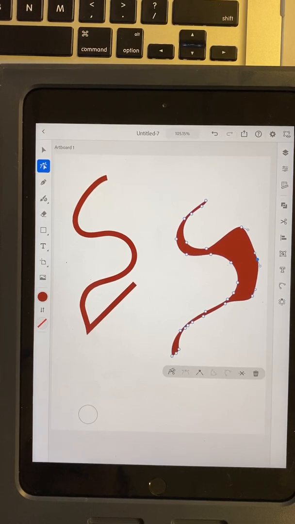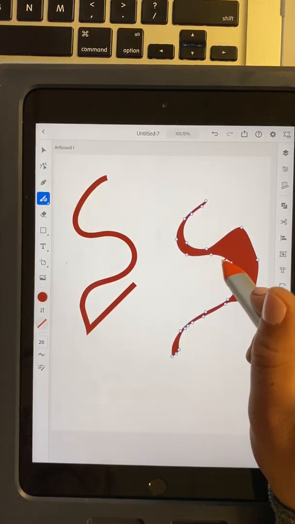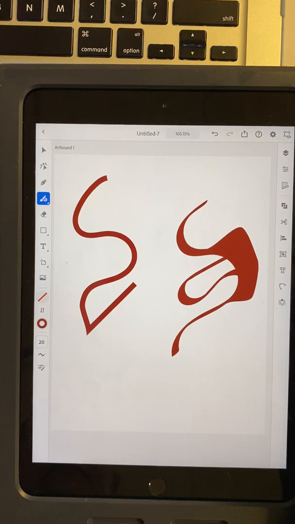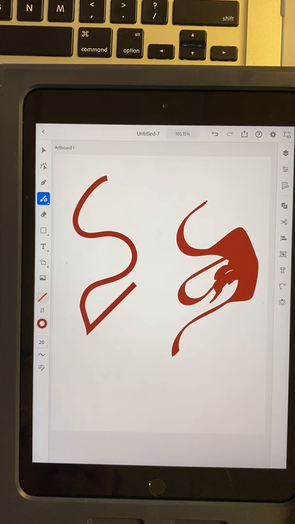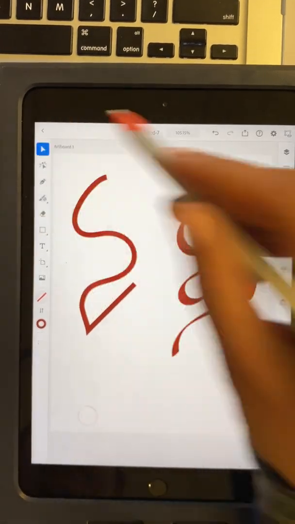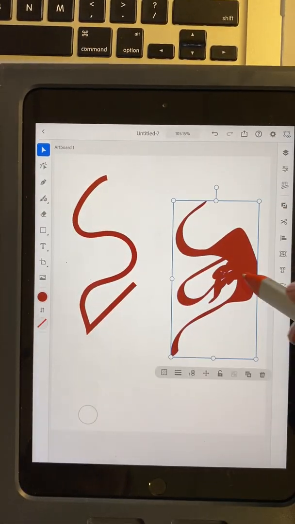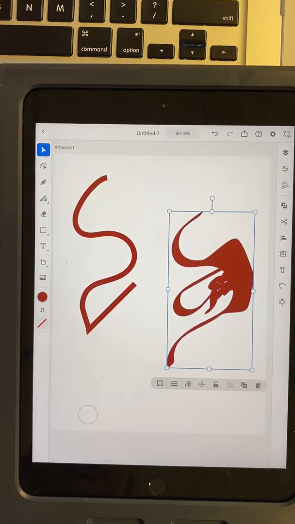It's actually a shape. And what's neat about this too is if I take my blob brush tool and I want to add to it, it adds that new line into that previous line, so into that shape. So looking at it, notice I have this really kind of crazy looking shape versus a line. It's basically taking different blobs and putting them together.